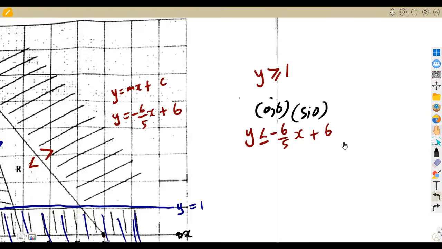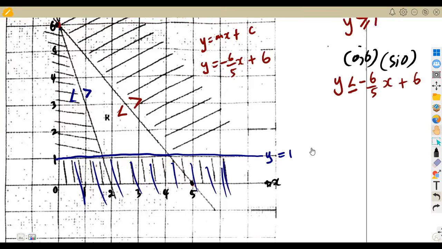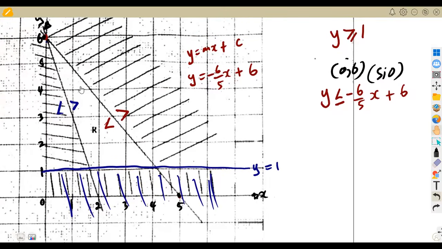So that was supposed to be our inequality. Since it is a continuous line, it's going to be equal to. We move on to the other line that you're going to consider. This line passes through 6 on the y-axis. On the x-axis, it passes through the point 2. So you're going to use the same concept.